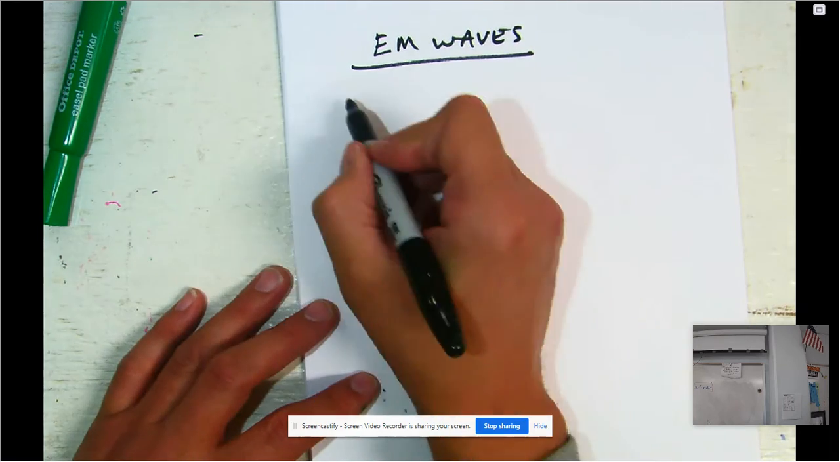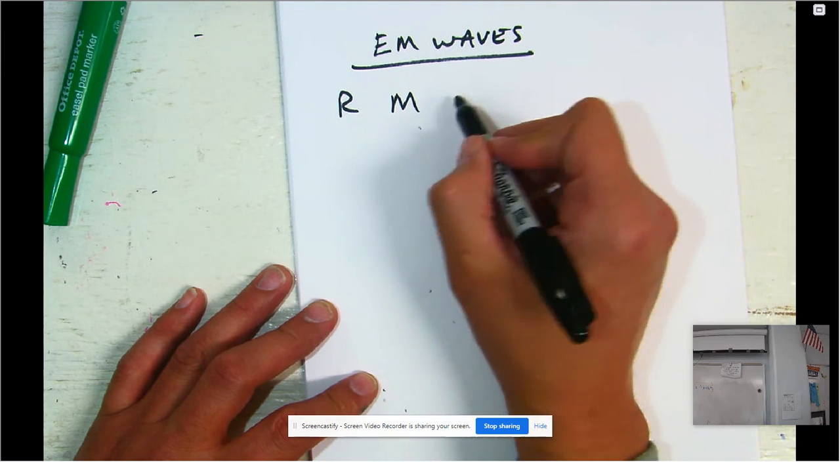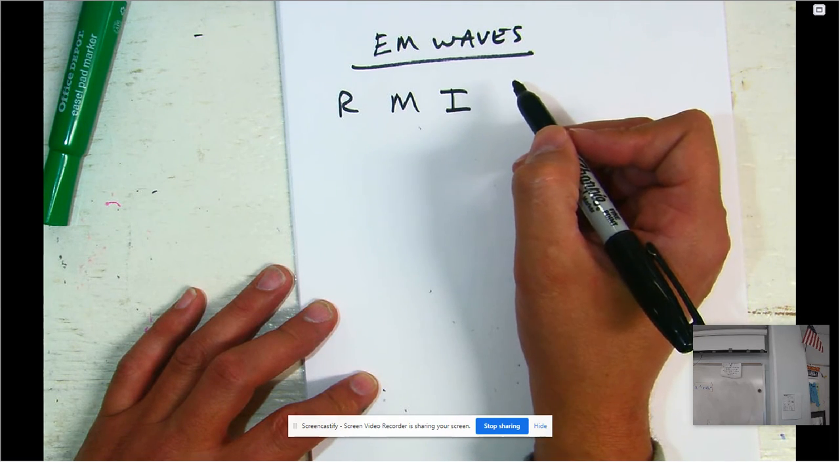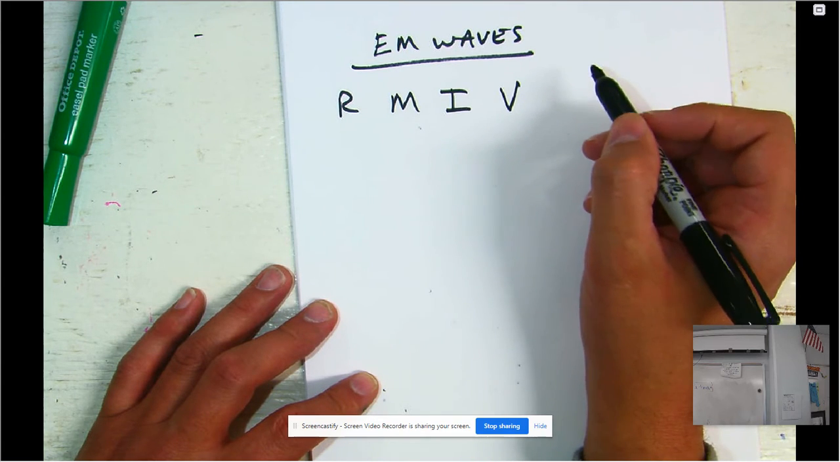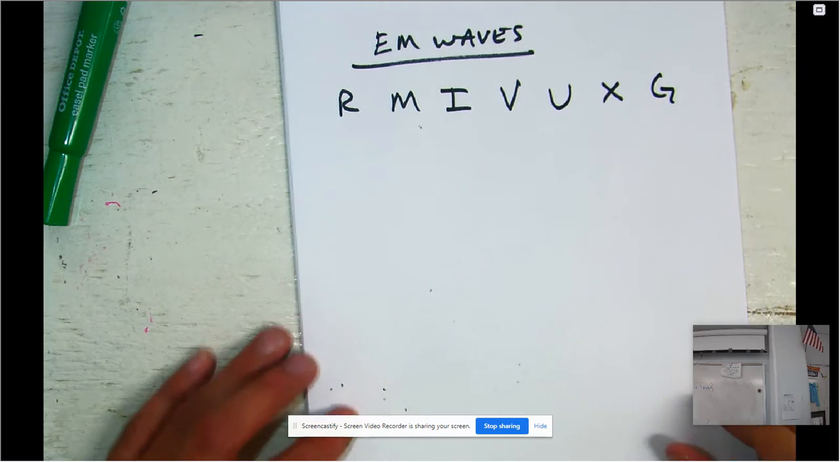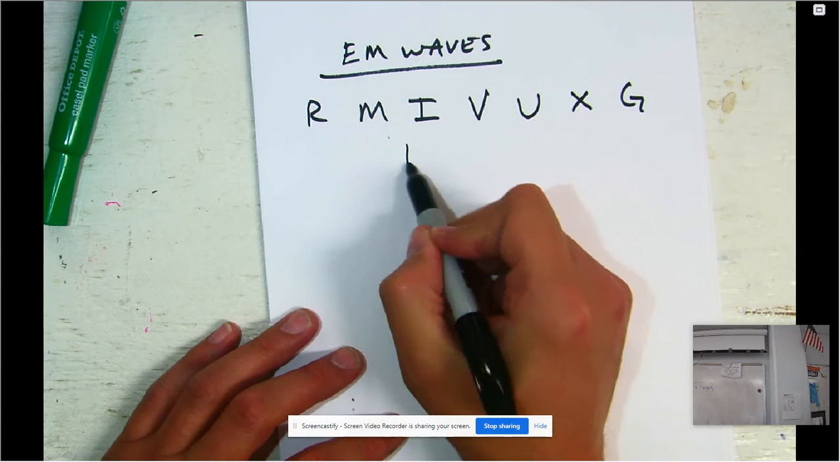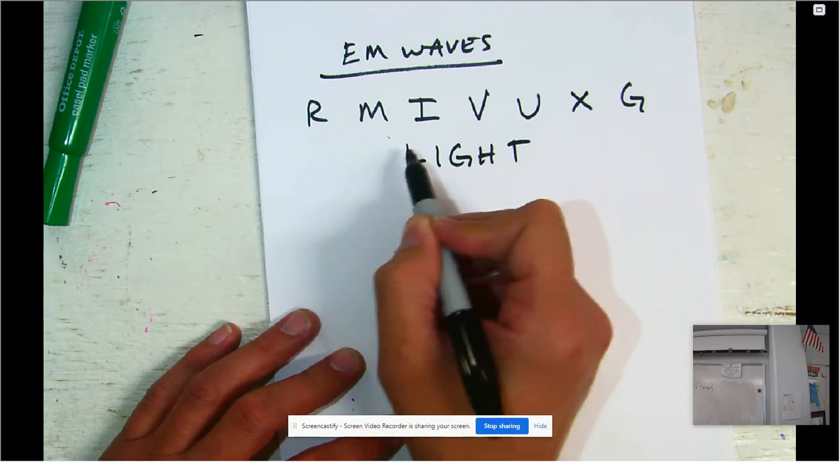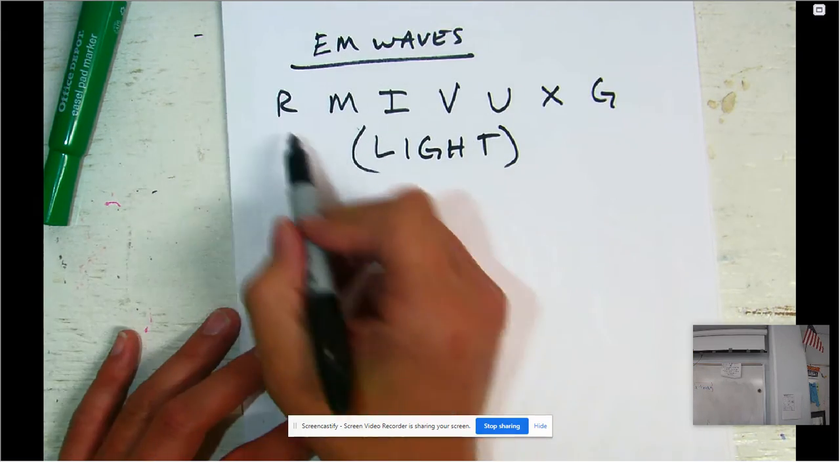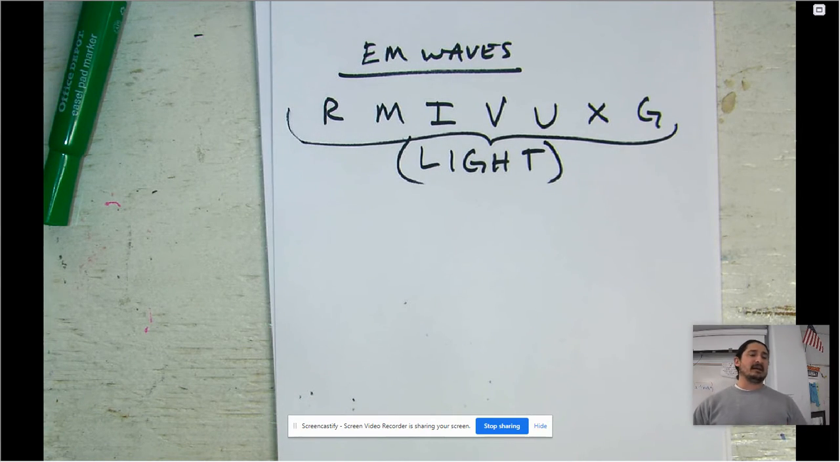Now let's quickly talk about EM waves. There are radio waves, microwaves, infrared waves, visible light, ultraviolet, X-rays, and gamma rays. These are the types of things that you would find in the electromagnetic spectrum. This is what we know as light. In fact, all of these things are light. Every bit of this is light. Radio waves, microwave, infrared, visible, ultraviolet, X-ray, gamma rays. All of those things are light.